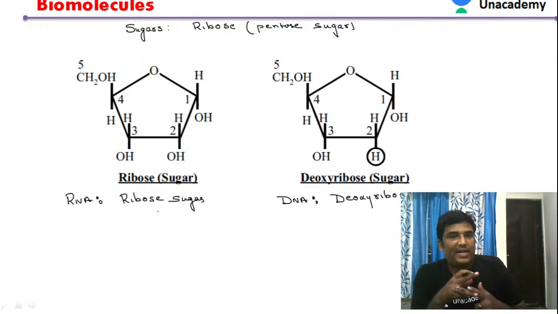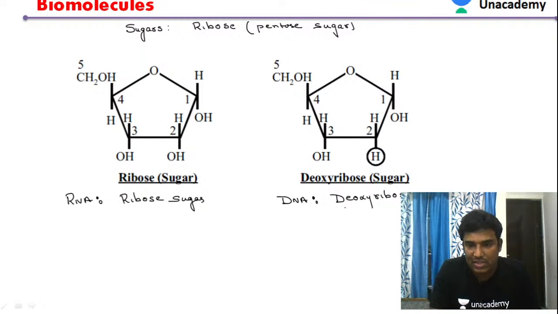So in case of RNA, the sugar present is called a ribose sugar. In case of DNA, the sugar present is called a deoxyribose sugar. So the sugar present is a deoxyribose sugar, and in case of RNA, it is ribose sugar. Deoxy means oxygen is removed at a specific location.